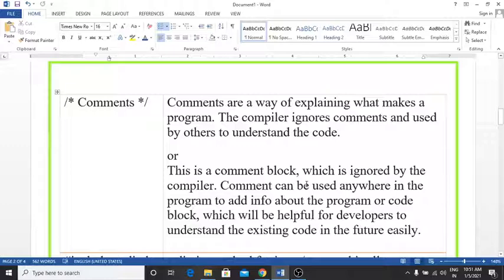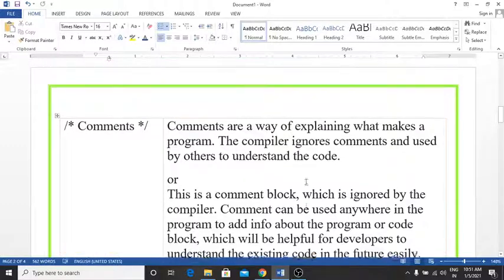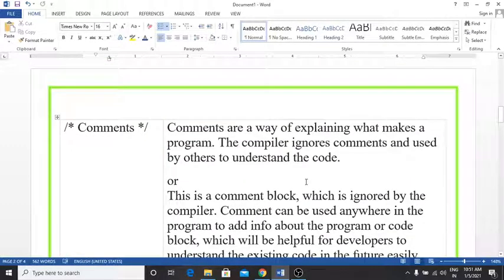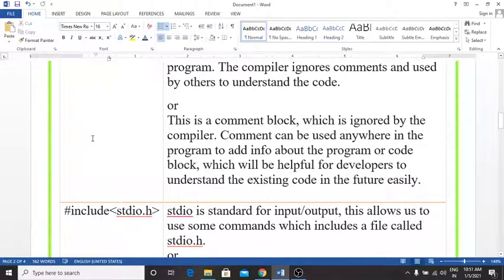The comment can be used anywhere in the program to add information about the program or a code block, which will be helpful for developers to understand the existing code in the future easily. The comment is used for the user's purpose. So the first section is the comment.